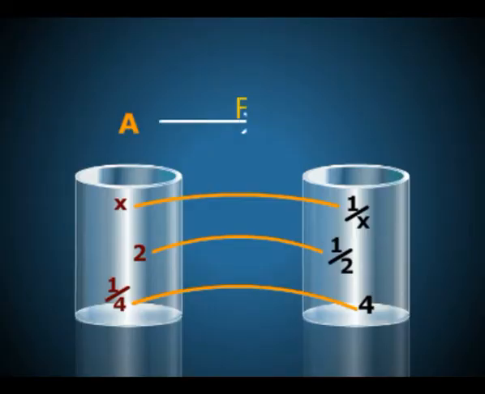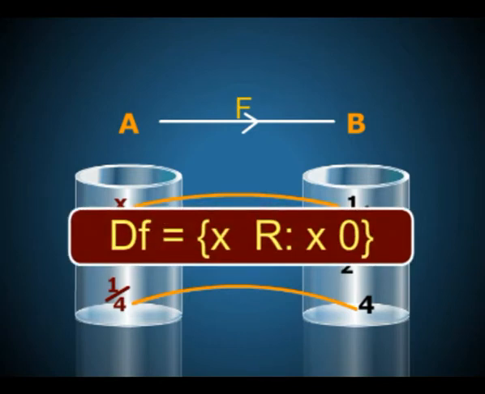For example, let f be the function which takes x to 1 by x. What is the natural domain of f? Here, for each x in A, it is taken to its reciprocal 1 by x. Since division by 0 is not possible, this rule cannot produce any output for 0. So, the natural domain D_f of the function is the set of all real numbers excluding 0, that is D_f is equal to the set of x in R such that x is not equal to 0.